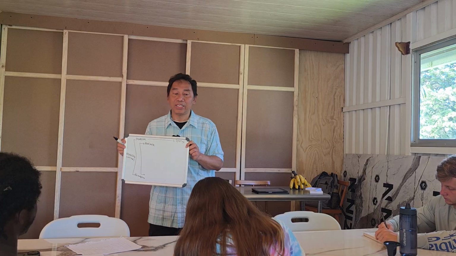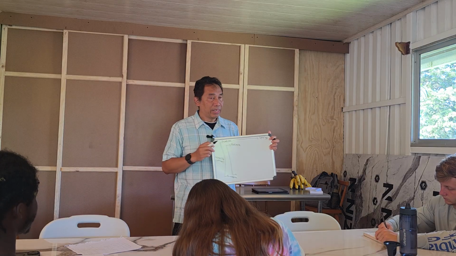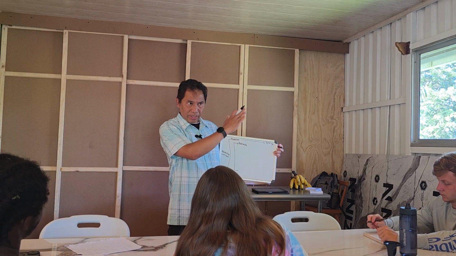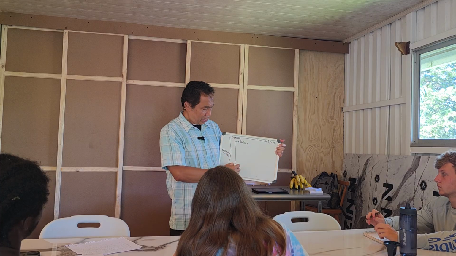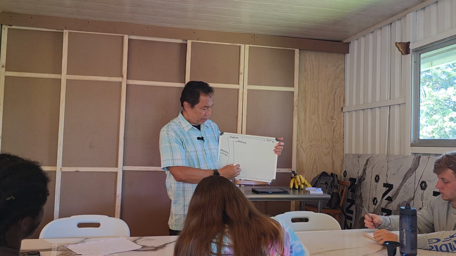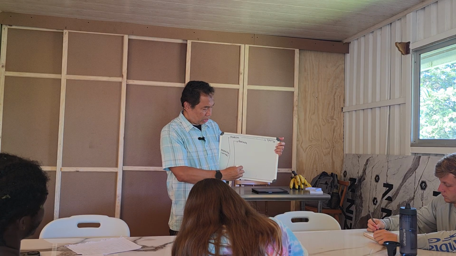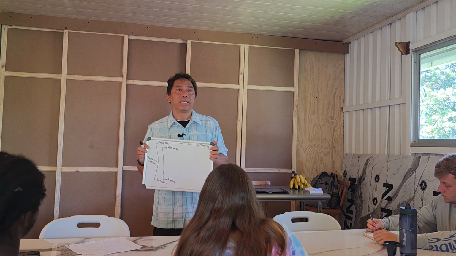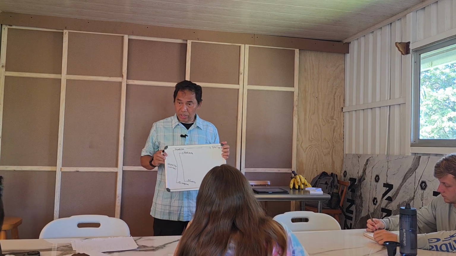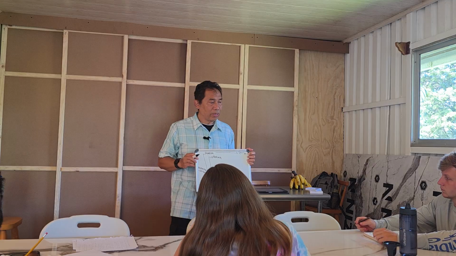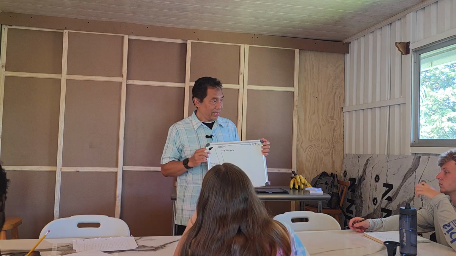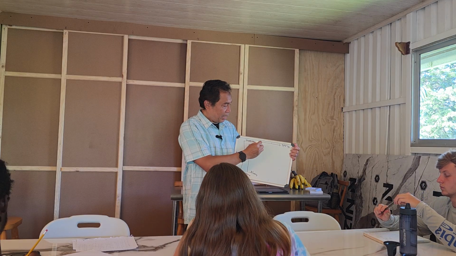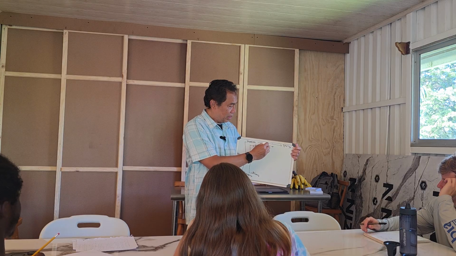Okay, it's a radial symmetry. And the one that has only one symmetry, left and right, is called the bilateria. It can be divided by only one line to create equal parts. Okay, get it?